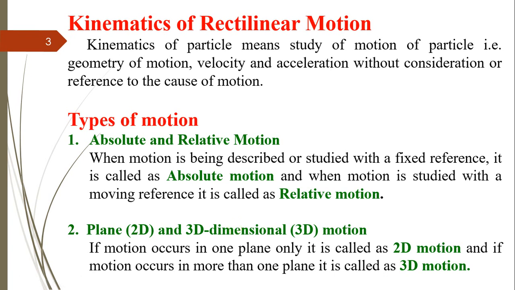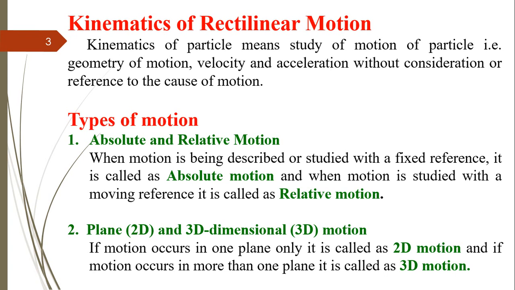And whenever we study the motion of any object with respect to some other moving object, then it is called a relative motion. For example, if a car is moving with a speed of 60 meter per second, it means the motion of the car is with respect to a fixed point, which is called an absolute motion.